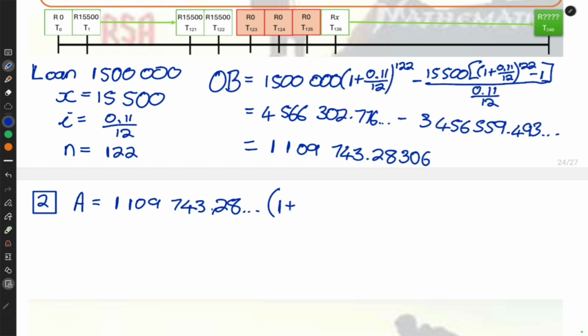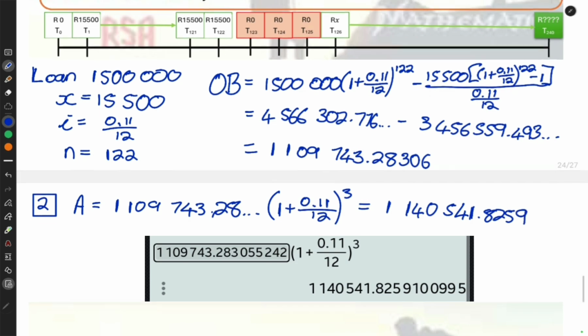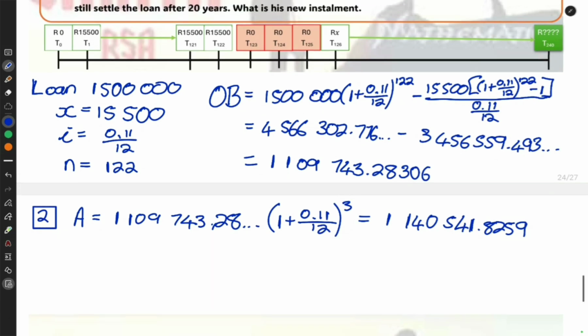Luckily, in the question they make that very clear that it's only 3 months. Sometimes if they give you dates and things, it can get complicated. My calculator tells me that the amount after those 3 months will be 1140541.8259. Great. So now in the story and on my timeline, I'm at the end of month 125.